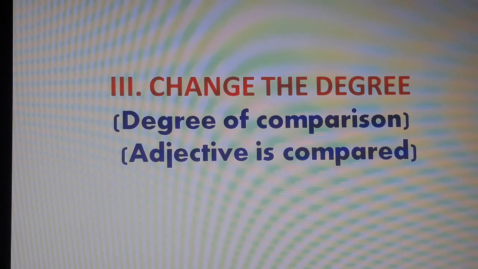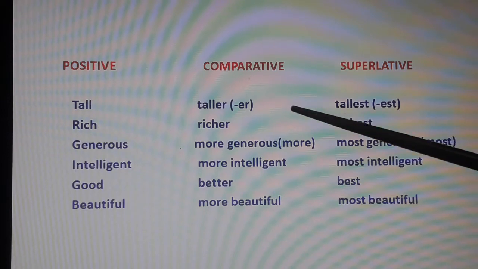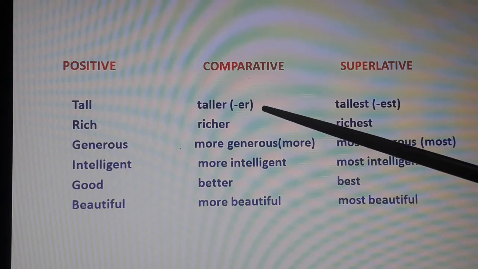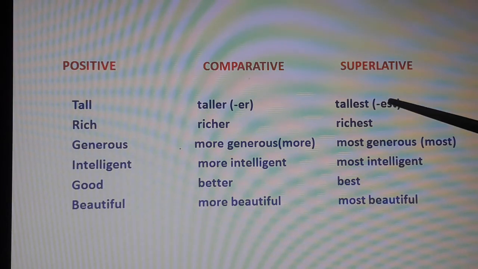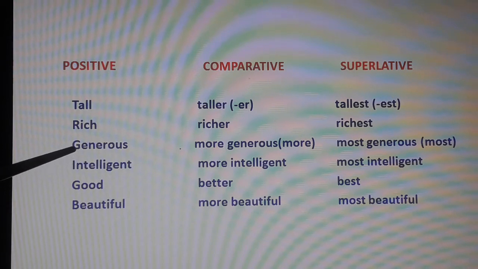There are three degrees of comparison, you know it: positive degree, comparative degree and superlative degree. For example, tall is positive, comparative becomes taller and superlative becomes tallest. Most of the positive degree is added with ER, it becomes comparative taller, and EST, it becomes tallest superlative. Same way, rich, richer, richest. But when we come to generous, we cannot put ER or EST. We add here more generous and most generous. Intelligent, more intelligent, most intelligent.